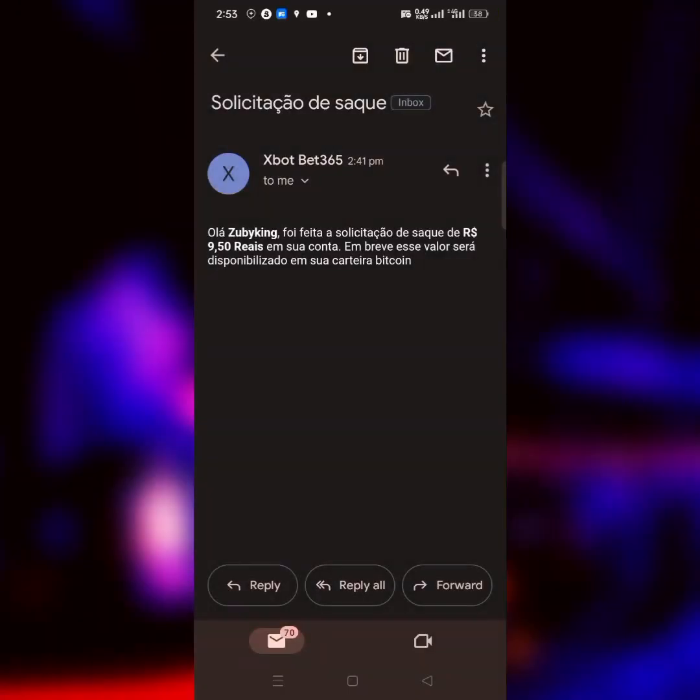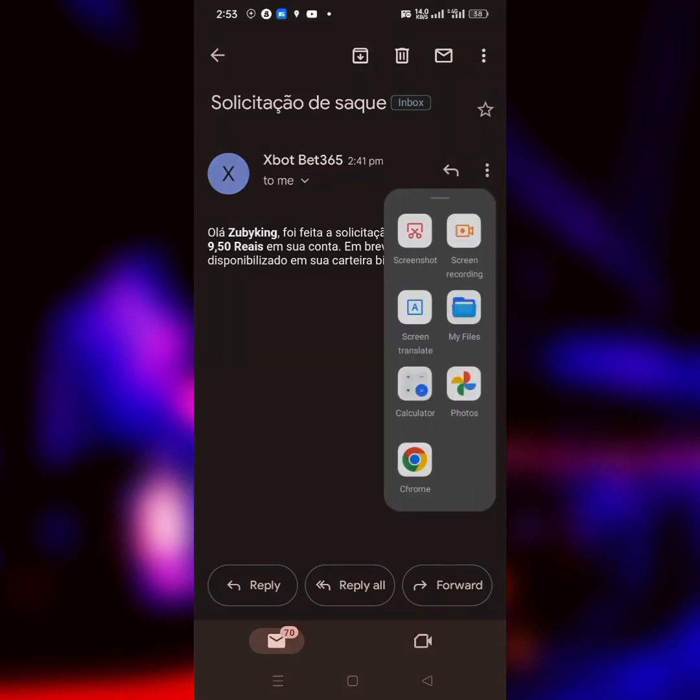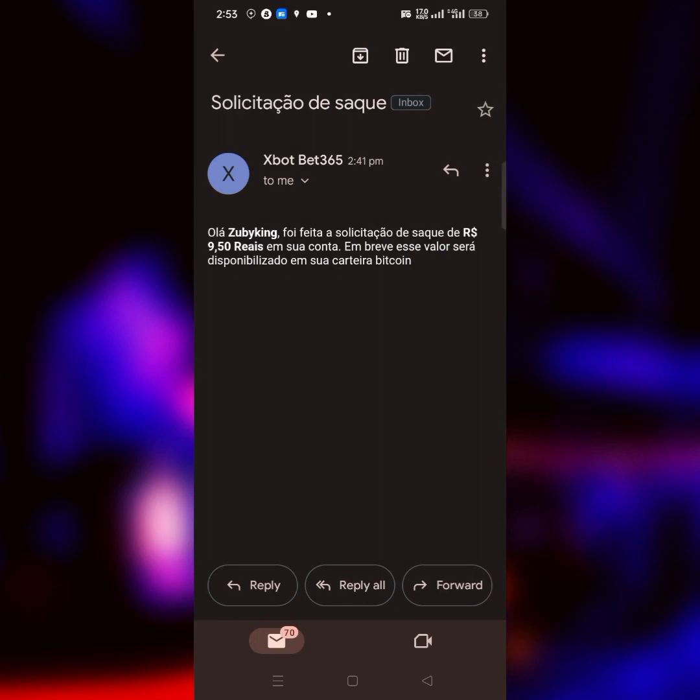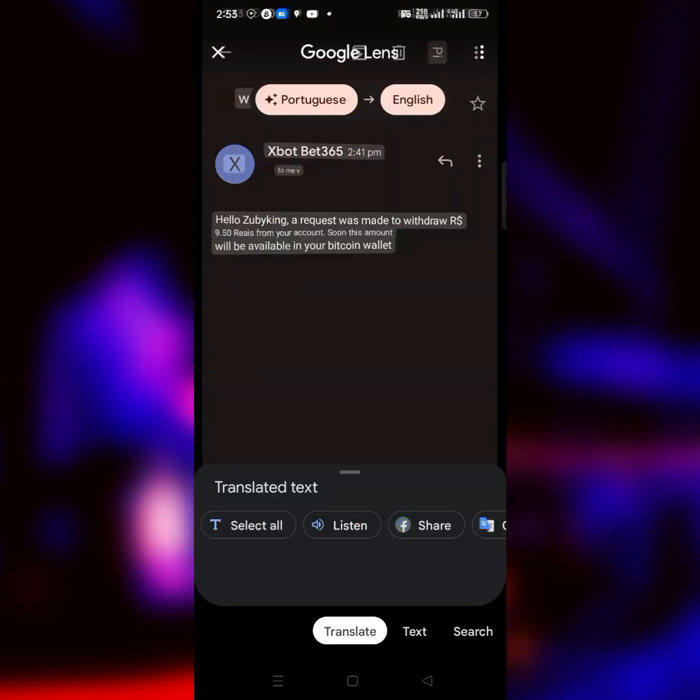So after around 2 minutes of placing my withdrawal, I got an email from the site in a French language, that my withdrawal I have completed. So let me just use screen translator to know what it says on this particular email. So as you can see, it says, "Hello Zubi King, a request was made to withdraw $9 from your account. Soon as this amount will be available on your Bitcoin wallet."